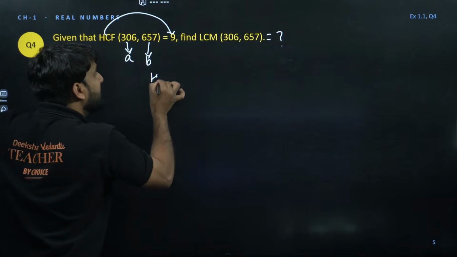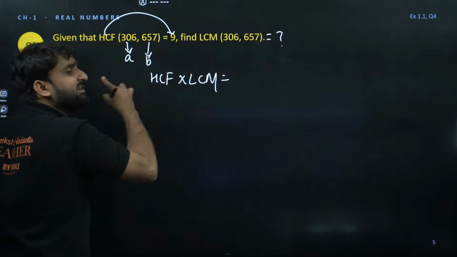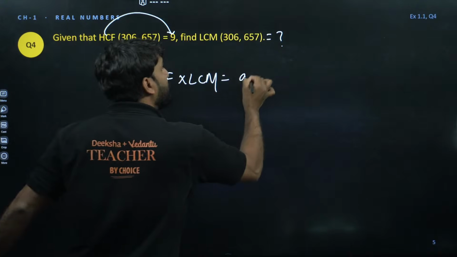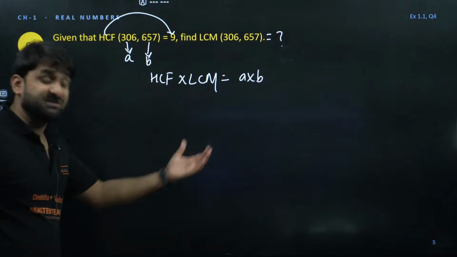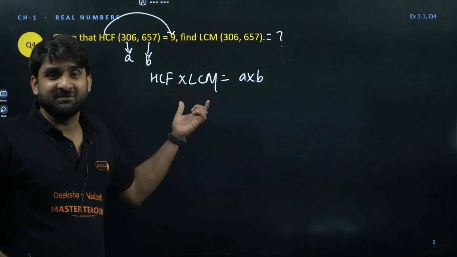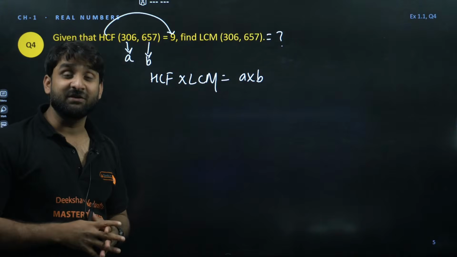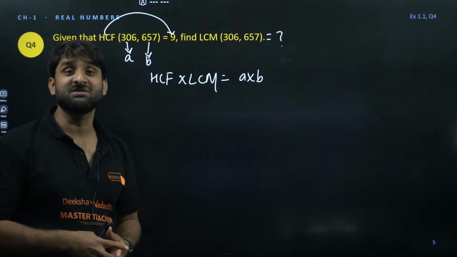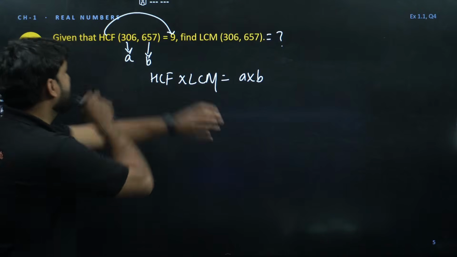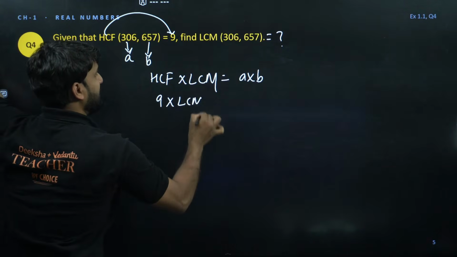Do you know, the product of HCF and LCM is equal to the product of the numbers themselves. This is not my home created rule. This is the rule of maths. For 2 integers, the product of their HCF and LCM is equal to the product of the numbers themselves. So here HCF is given as 9, and we have to find the LCM.